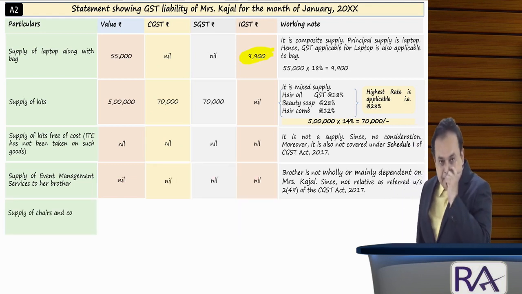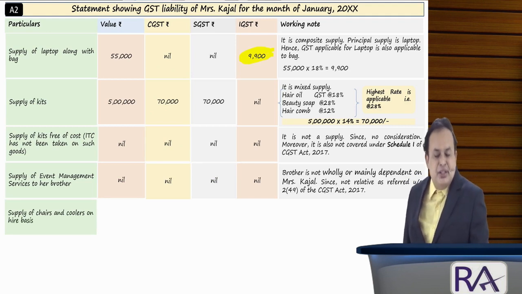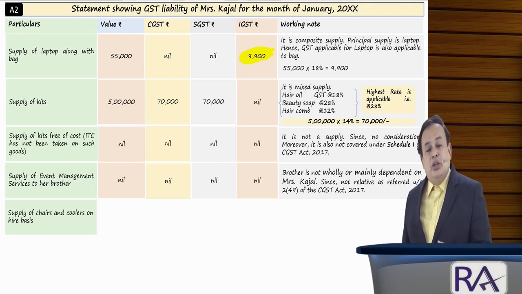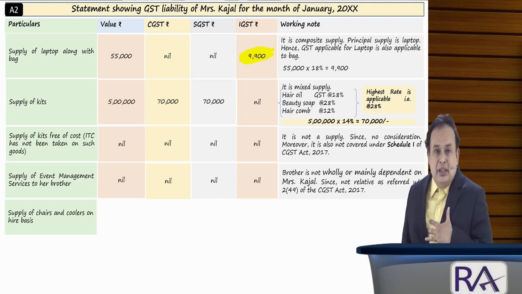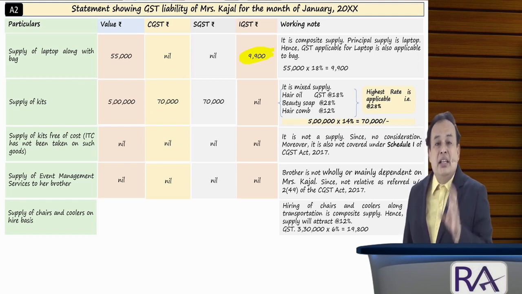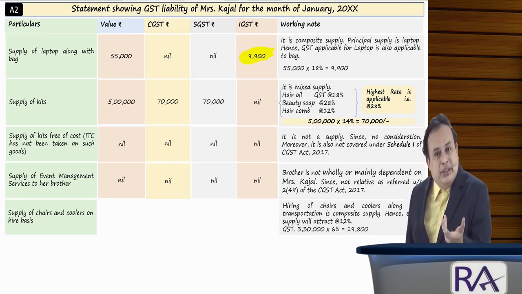Got the clarity? Further, supply of chairs and coolers on hire basis, along with transportation charges included. So, it is a composite supply, as we referred. The entire 3,30,000, which includes transportation charges, will attract the GST rate applicable for hiring of chairs and coolers.